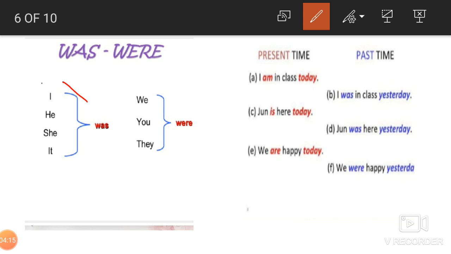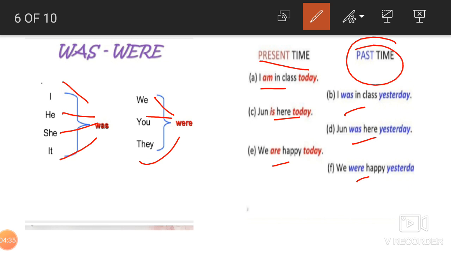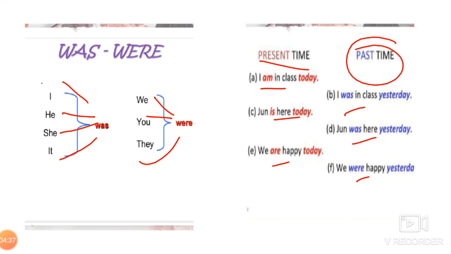Let's now once again I'll tell you was and were. With I was, he was, she was, it was. Now we and they are more, and with you always were. You cannot say you was. Okay, we were, you were, they were. Am, is and are are all present tense, as I told you, and was and were are all in past form, beta. The same sentence will also be in the past form only.